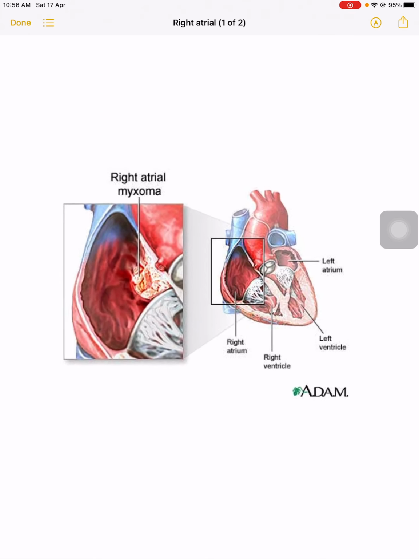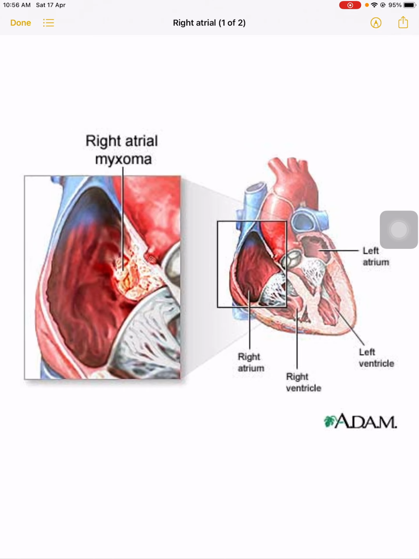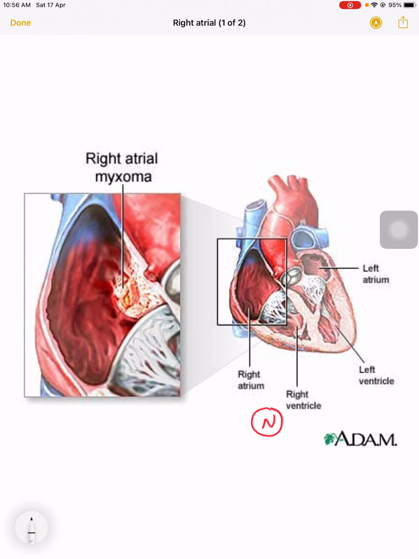Another picture you can see here is the normal heart. This is the right atrium, right ventricle, left atrium, and left ventricle.